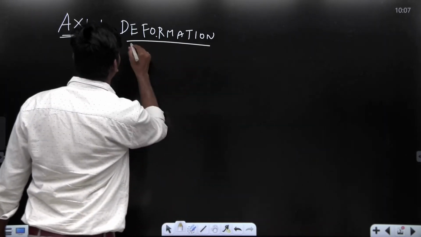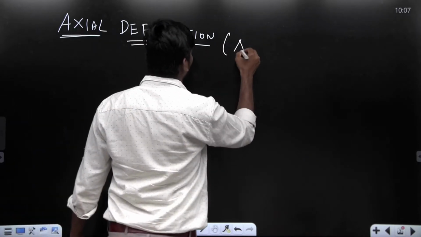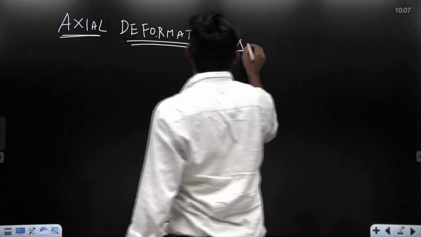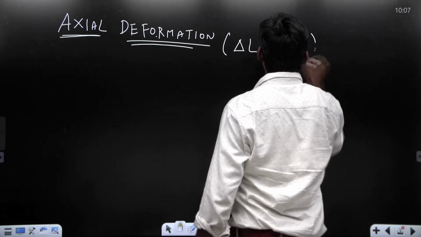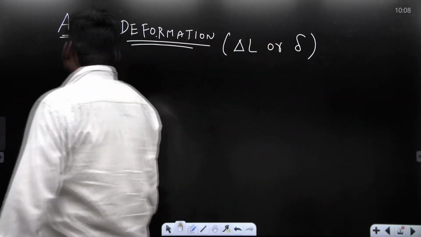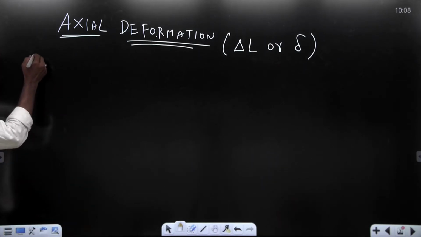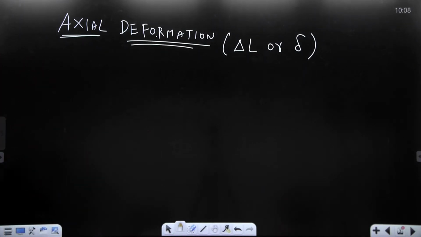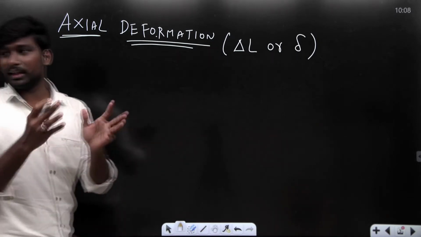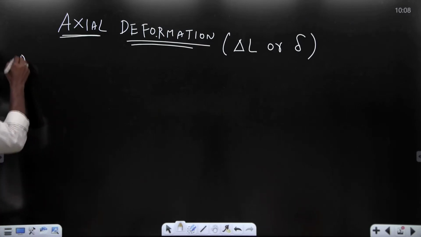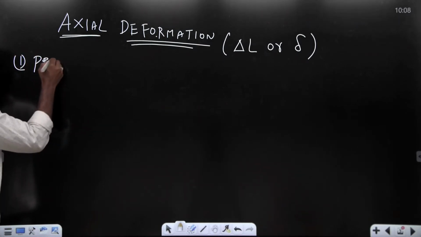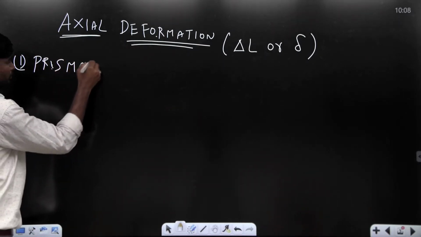Axial deformation is generally denoted with delta L, or we can also use delta. I will discuss a few cases in axial deformation only to understand the thermal stresses. For example, the first case, a prismatic bar.